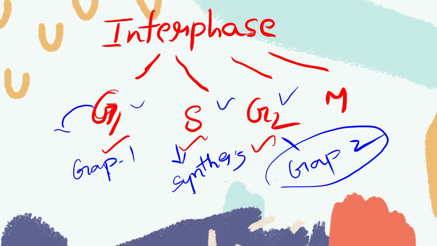During the G1 phase, the cell continuously grows, but DNA replication does not take place. In the S phase, DNA synthesis takes place. And in the G2 phase, what happens? The proteins which are required for the M phase are synthesized in the G2 phase, which is called gap 2 phase.